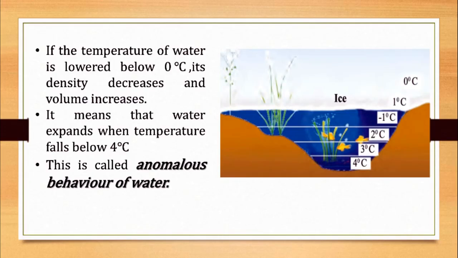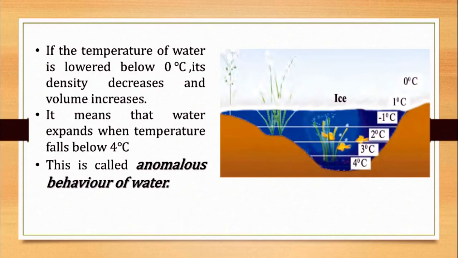This means that the density of water is maximum at 4 degrees Celsius. If the temperature of water is lowered below 4 degrees Celsius, its density decreases and volume increases. It means that water expands when temperature falls below 4 degrees Celsius.